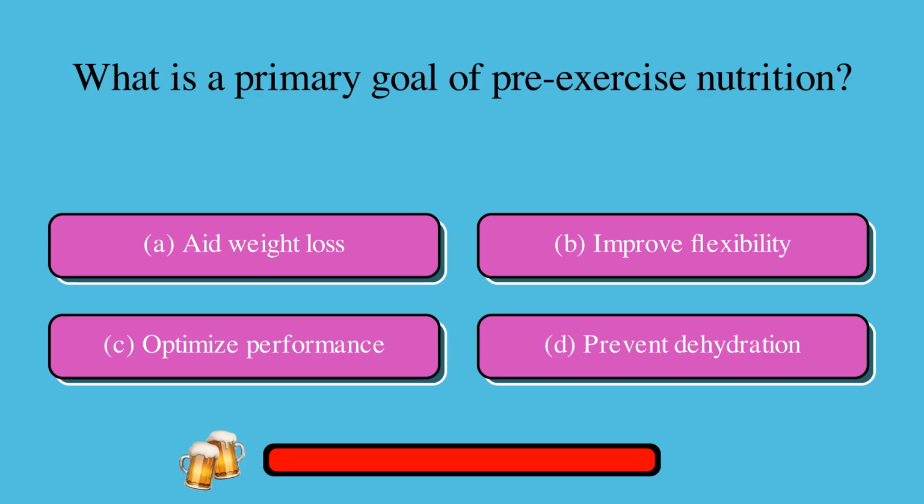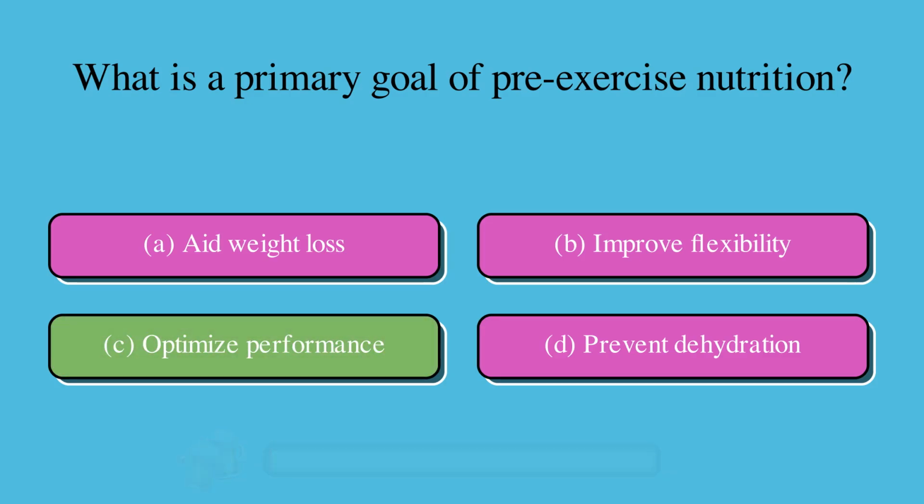What is a primary goal of pre-exercise nutrition? A. Aid weight loss, or B. Improve flexibility, or C. Optimize performance, or D. Prevent dehydration? The correct answer is C, optimize performance.